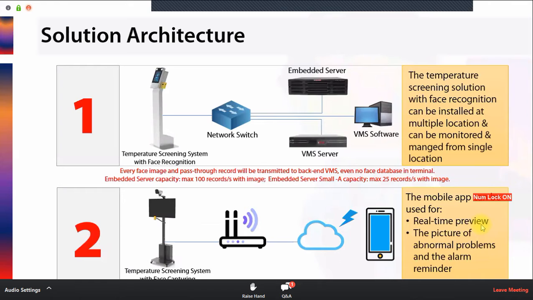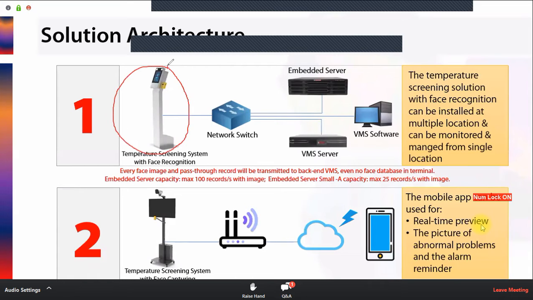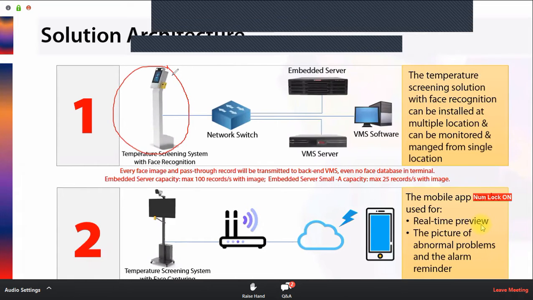So let's understand the architecture, how this system will work, and what will be the architecture of both these solutions. Let's start from the first one, the face recognition. As I was telling you, the system can work as a standalone system.